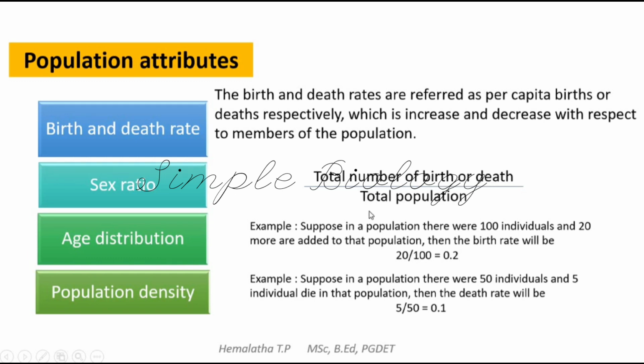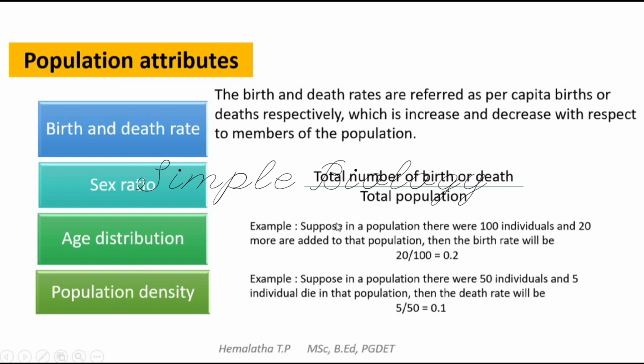So whatever the number of individuals staying in that population, you divide the number of births by that total if you are calculating birth rate. It should be the total number of births taking place at a particular time. And if you're calculating the death rate, then it should be the total number of deaths at a given time divided by the total population.